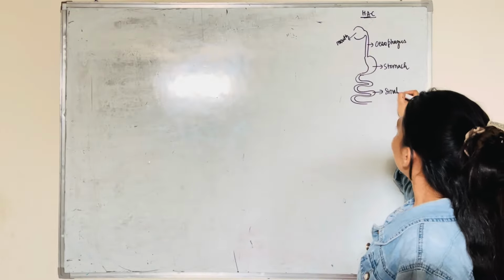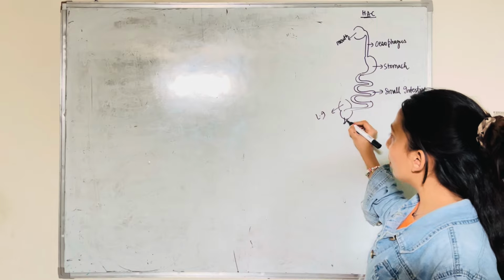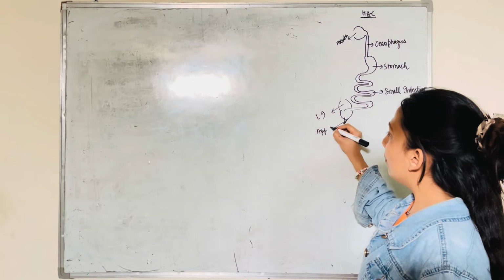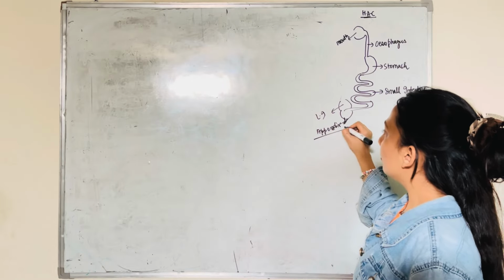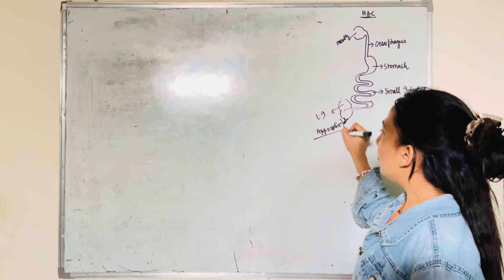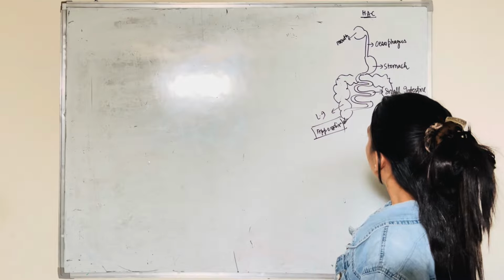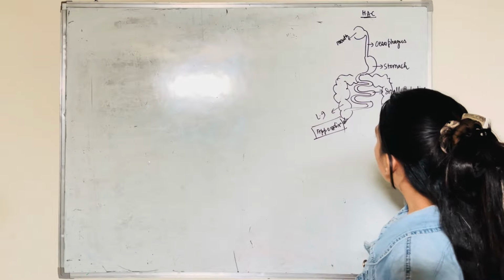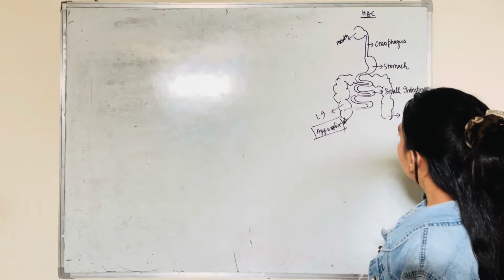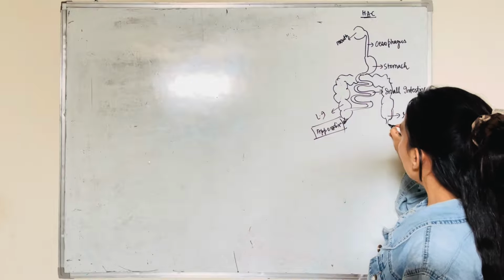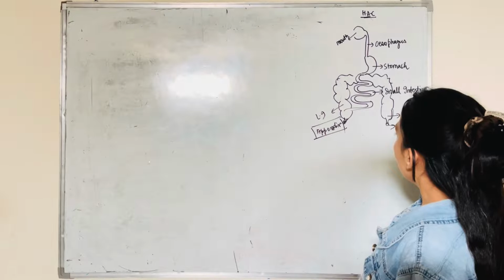Then the small intestine is connected to another structure known as the large intestine. The large intestine has a vestigial organ also known as the appendix. Why is it called vestigial? Because the function of the appendix hasn't been known so far. Then the large intestine ends at the rectum. And then we have a small opening, that is your anus.